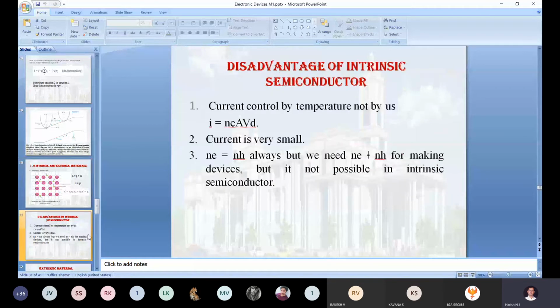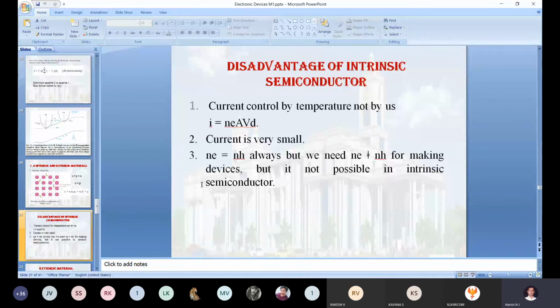The second one: the current is very small. Let us take running or turning on a particular SL100 or SK100 transistor. You require somewhere around 100 milliamperes of current. But if you use the intrinsic for the fabrication of those active elements, it will provide a maximum of only 10 milliamperes.